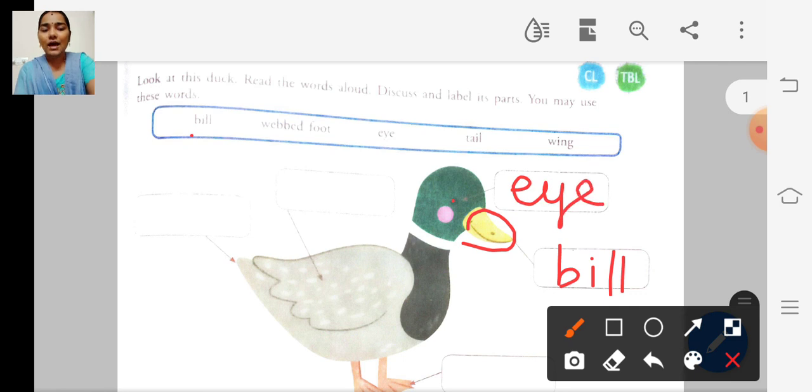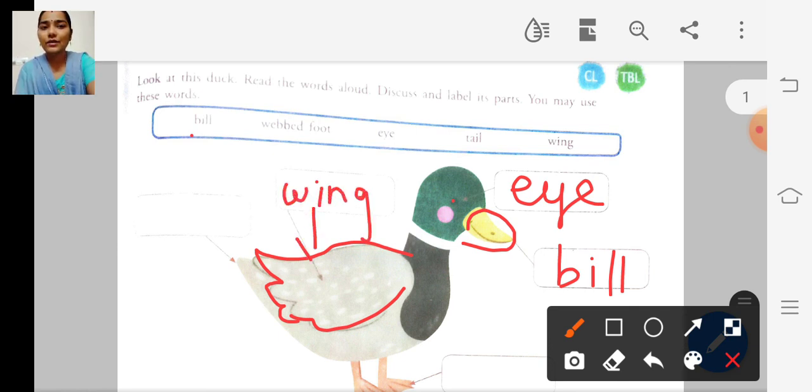It is the eye of the duck. And this is its wing. And this one is called the tail, the tail of a duck.